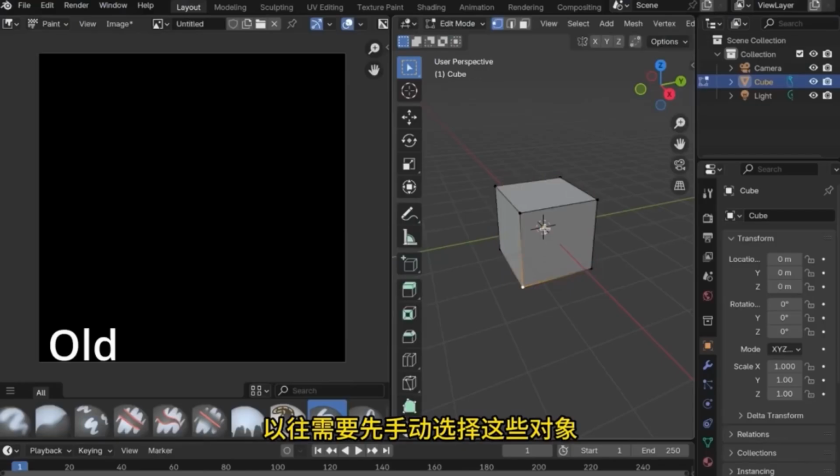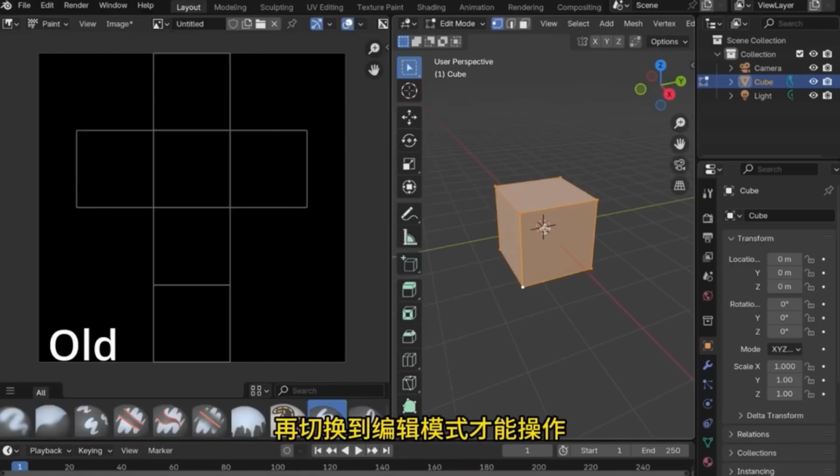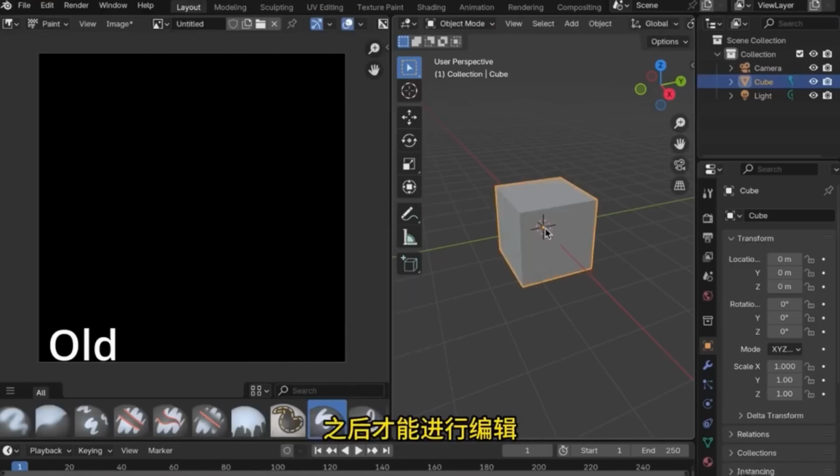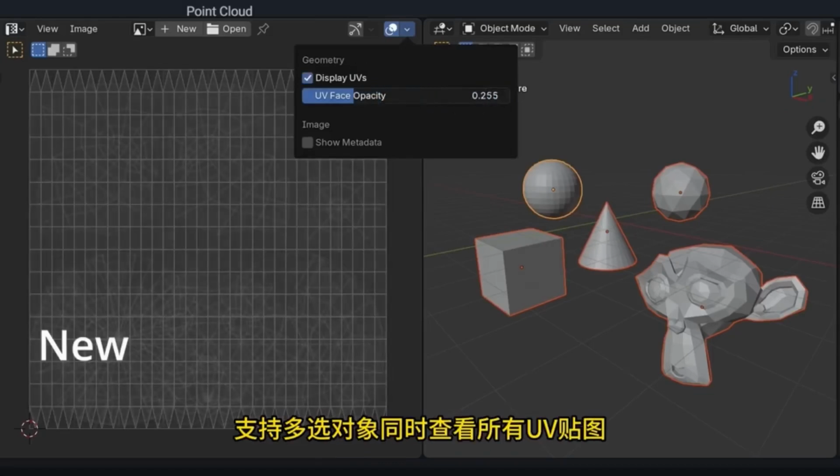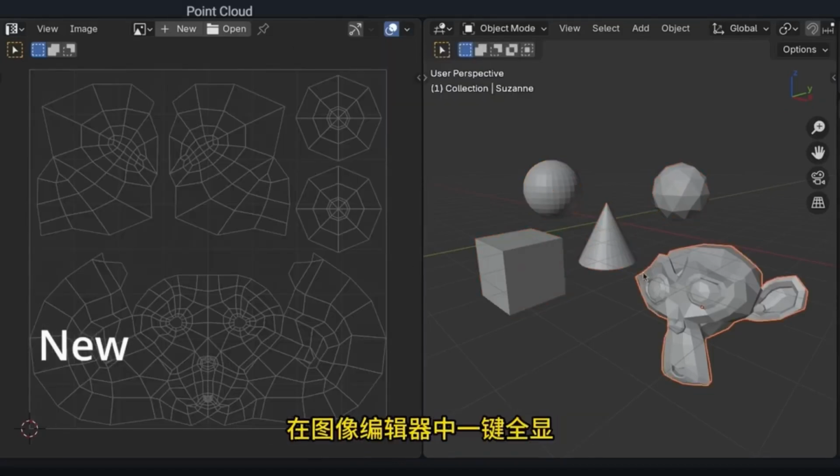Previously, you had to manually select these objects and then switch to edit mode to operate. You can edit later. Now, just select the object to view it easily. It supports selecting multiple objects, letting you see all UV maps at once with one click in the image editor.